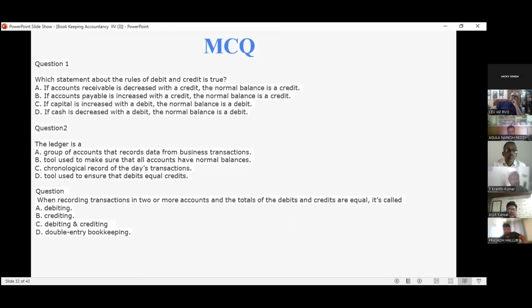Now your turn has come again. Which statement about the rule of debit and credit is true? So, if cash is... sorry, if the accounts receivable decrease.